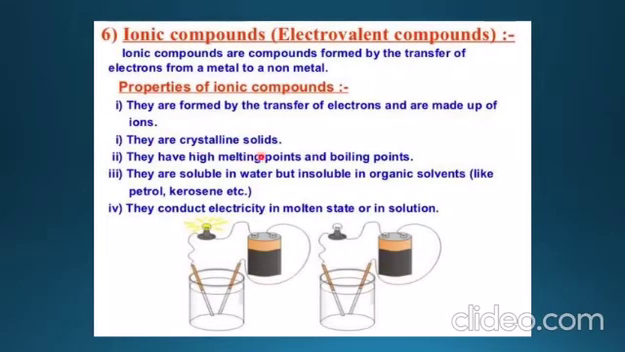Second, they are crystalline solids. Crystalline means when we throw them on the floor, they break up and they are brittle in nature, and again we will get small crystals in the broken form. Second, they have high melting and boiling points. Third, they are soluble in water but insoluble in organic solvents like petrol and kerosene. Fourth, they conduct electricity in molten state or in solution. Okay, so these are the properties of ionic compounds.